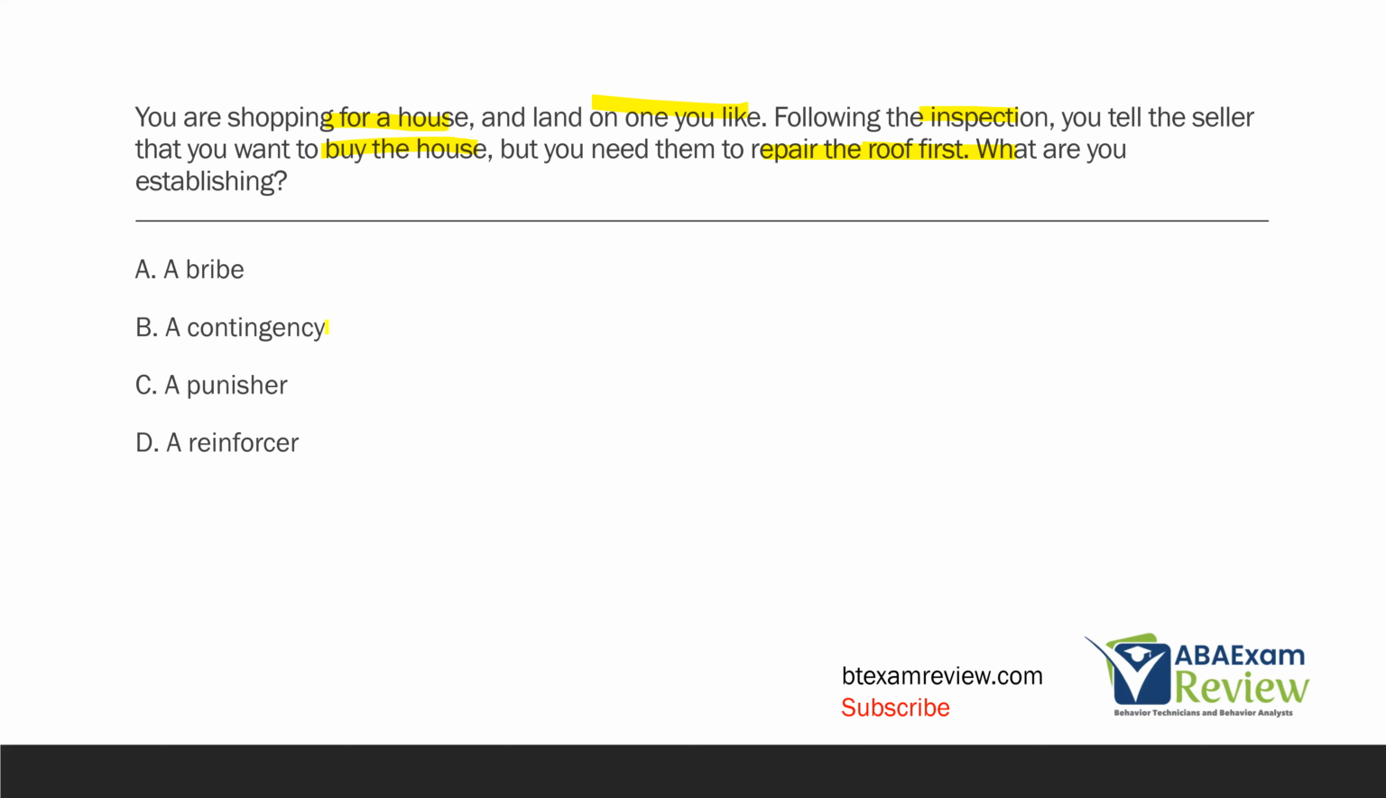A contingency is that if-then statement, that first-then statement. First you do this, then I'll do this. If you do this, then I'll do this. So in this case, first you repair the roof, then I'll buy the house. We are establishing a contingency. We're not establishing a punisher or a reinforcer. It's not what this question is about. We're not pairing anything. We're not doing any reinforcing or punishment assessments. None of that, right? All we're worried about here is the contingency that we're establishing. If you repair the roof, then I'll buy the house. First you repair the roof, then I'll buy the house.